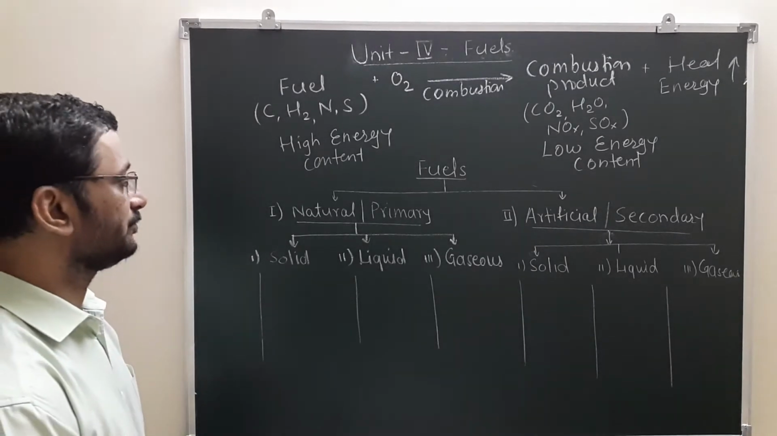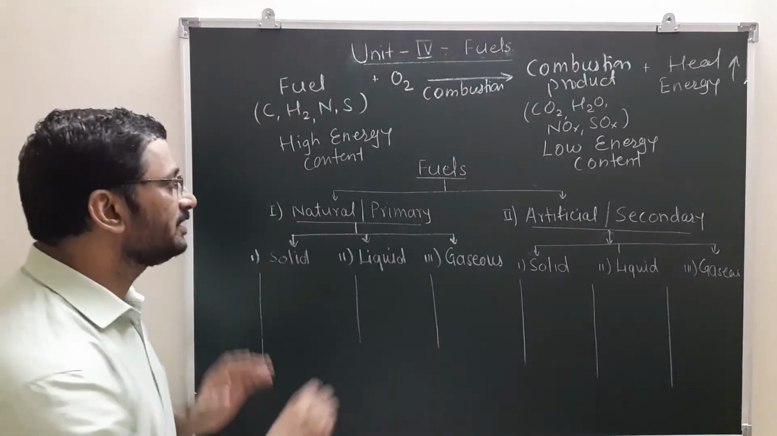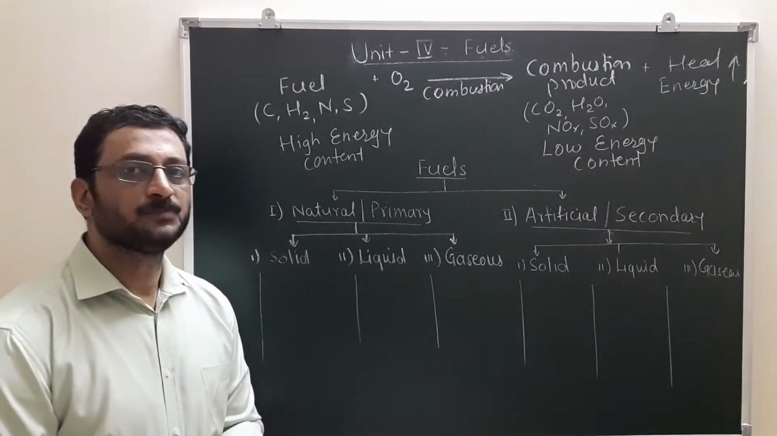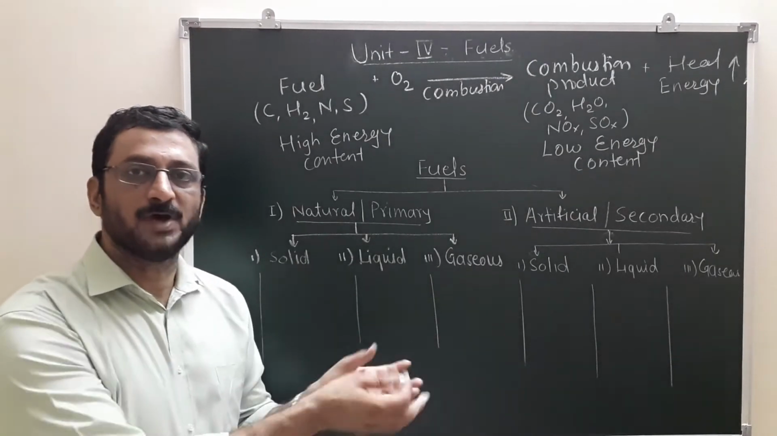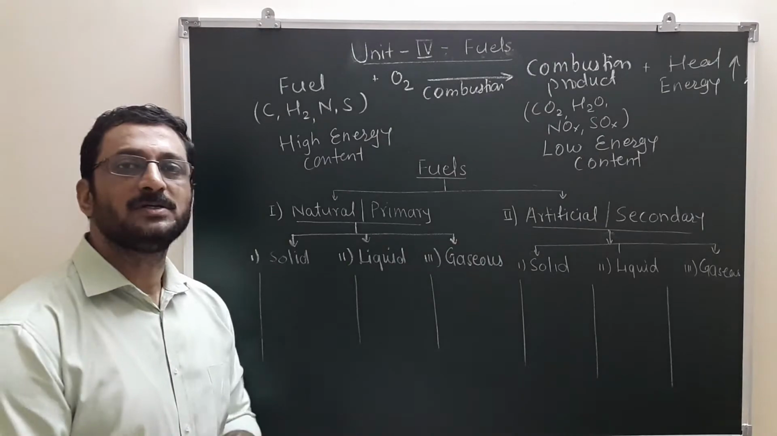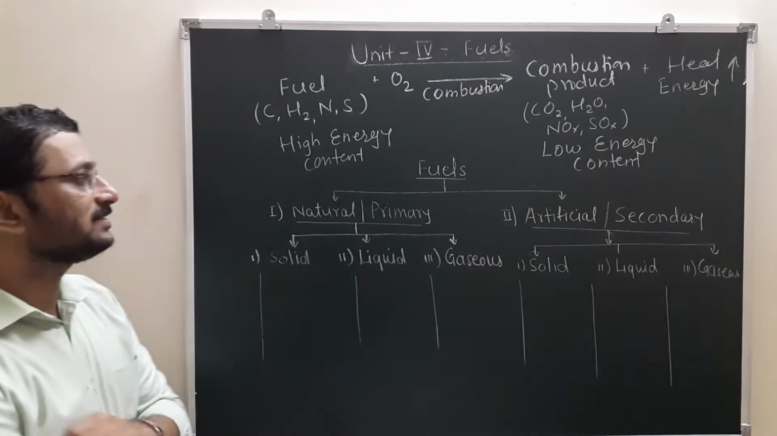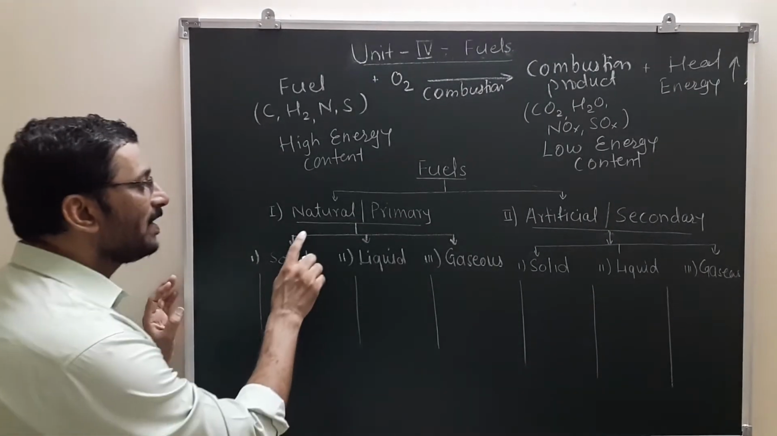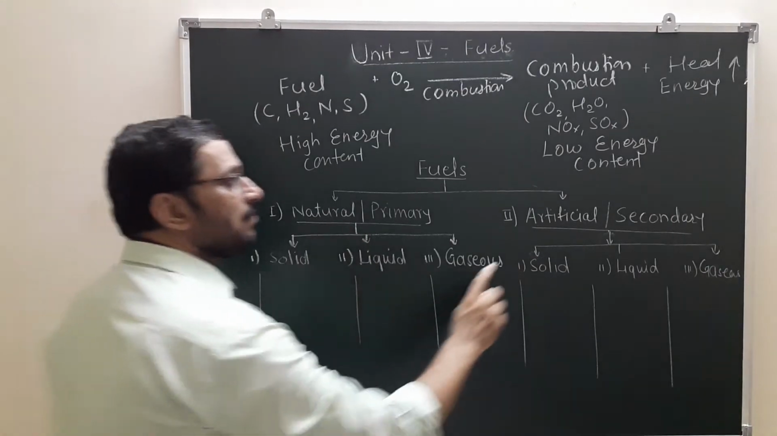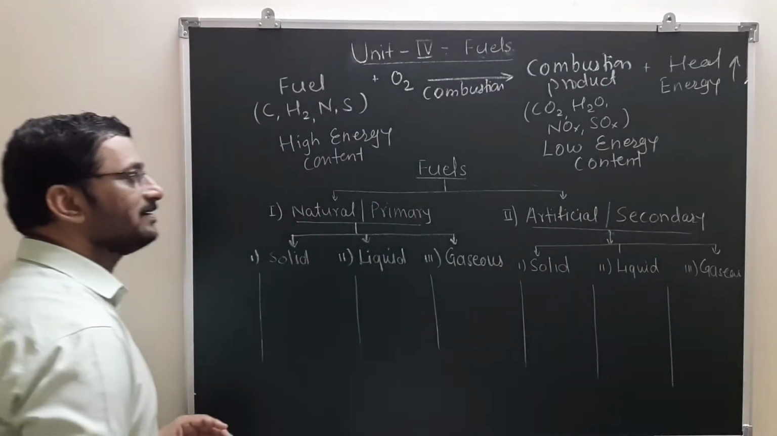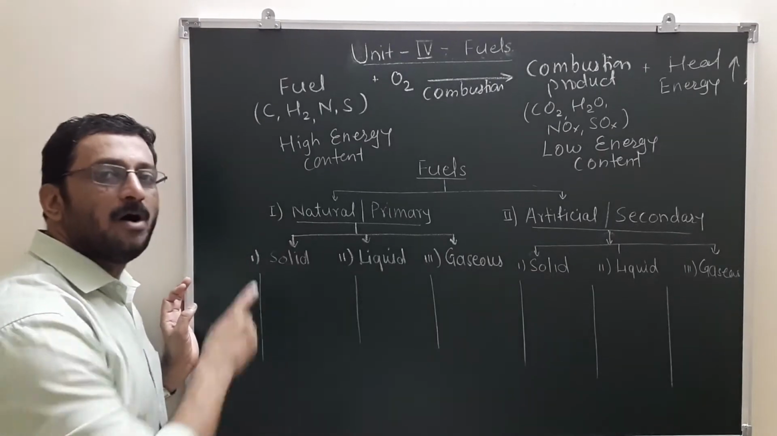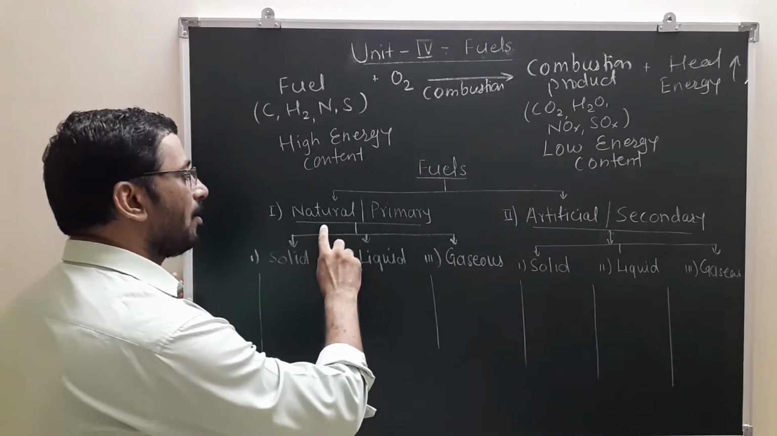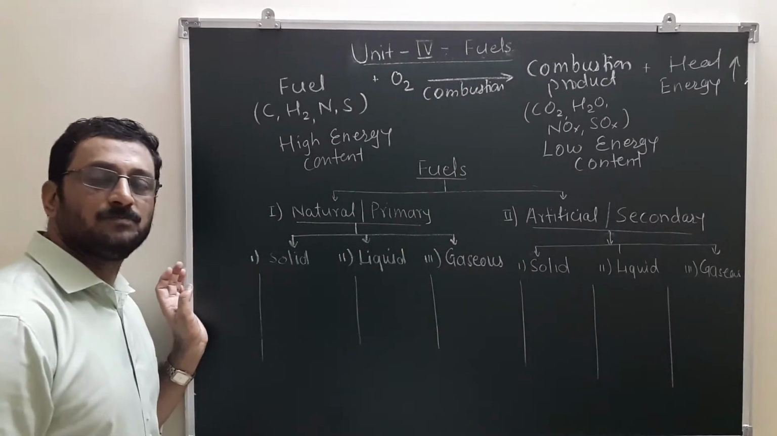Now classification of fuels. This is very familiar to you, I suppose. These fuels can be broadly classified into two types based on origin, from where you are taking this, as well as based on state of aggregation. So fuels based on origin are of two types. One is natural, also called primary. One is artificial, also called secondary. Natural, the name itself indicates, is obtained from nature, and artificial can be synthesized or prepared from natural fuels.